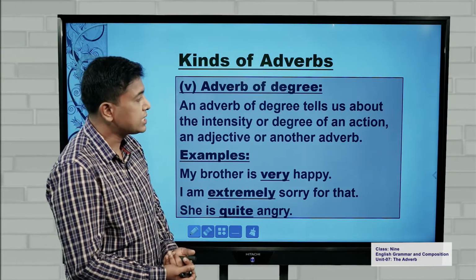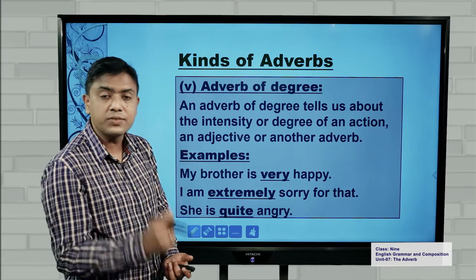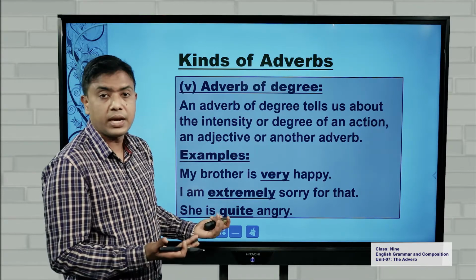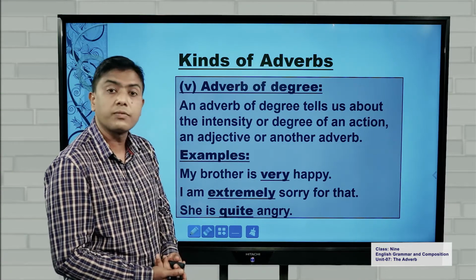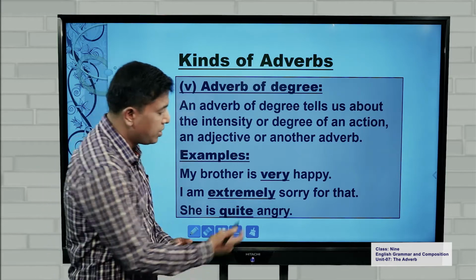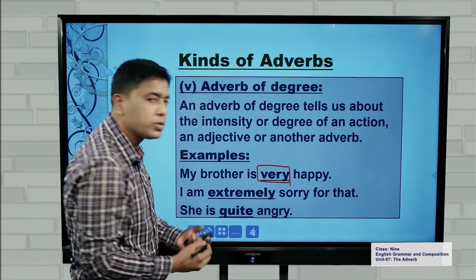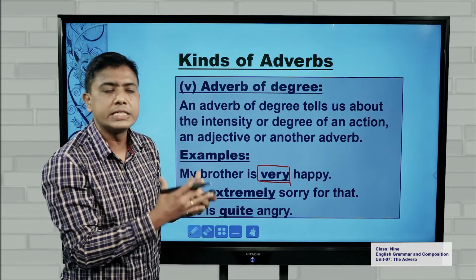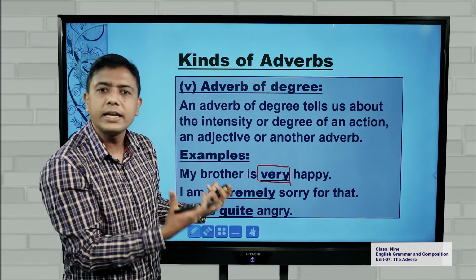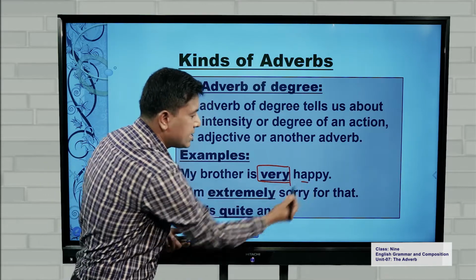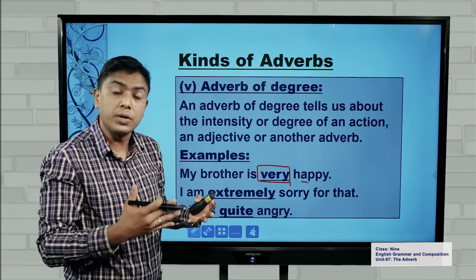An adverb of degree tells us about the intensity or degree of an action, an adjective or another adverb. By looking at this example, we can easily understand them. The first one: my brother is very happy. If you look at this adverb, very, it talks about the degree or intensity of an action or an adjective. Here, happy is an adjective. If you want to say very happy, it means you are really, really happy.